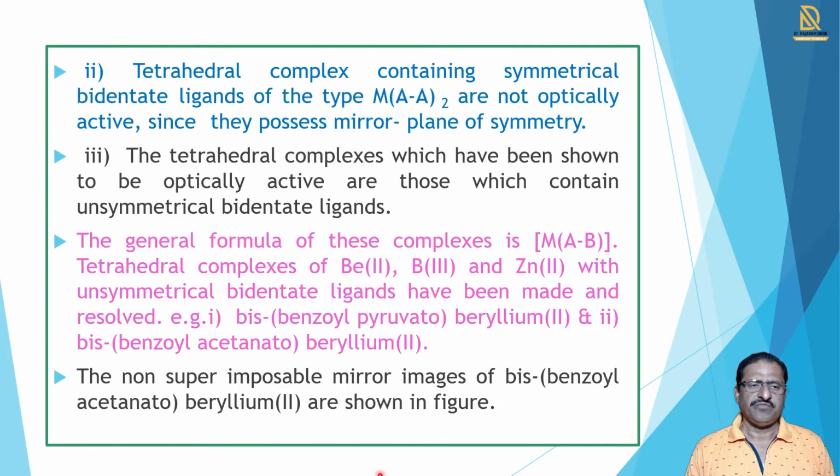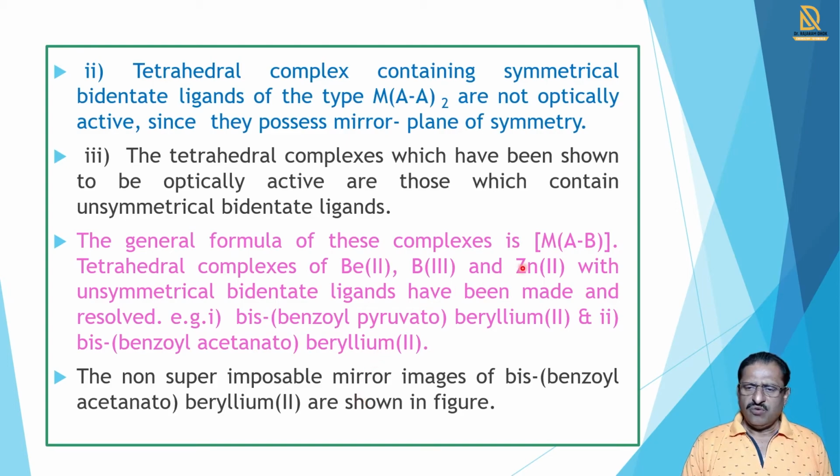Now the second type, tetrahedral complexes containing a symmetrical bidentate ligand, M(AA)2. These are not optically active since they possess a mirror or plane of symmetry, so optical isomerism is not observed. Then the third type, the tetrahedral complexes which are shown to be optically active, are those which contain an unsymmetrical bidentate ligand.